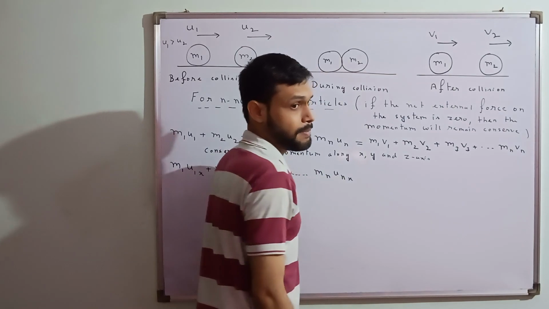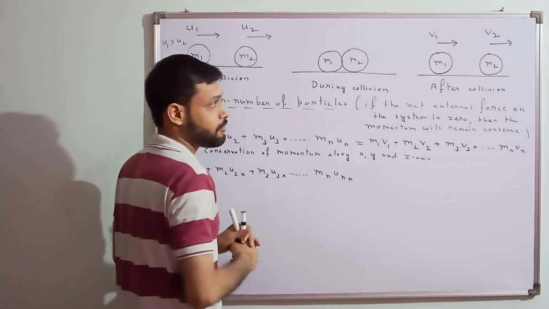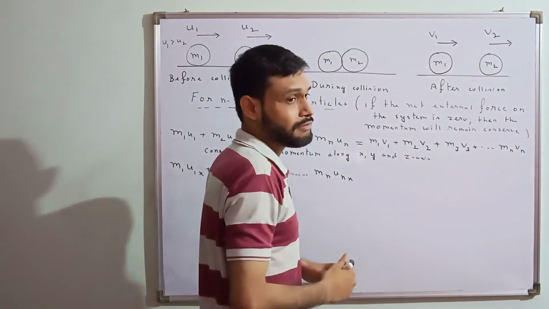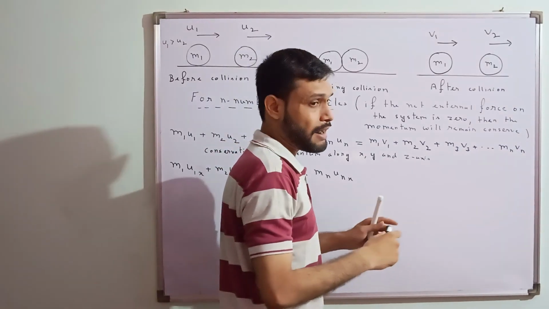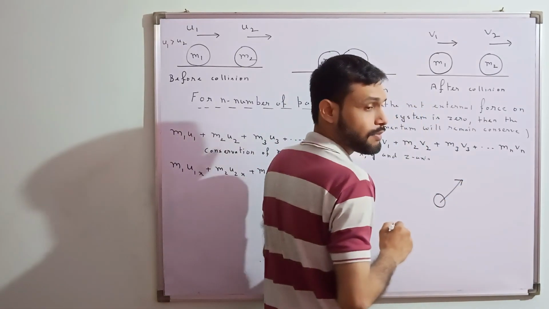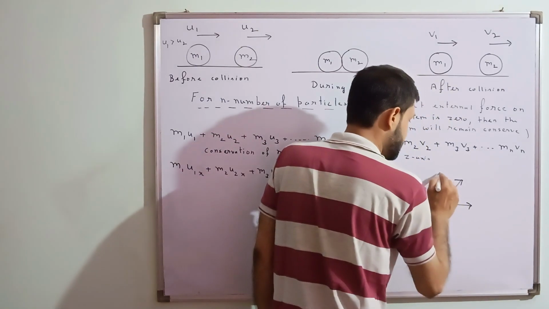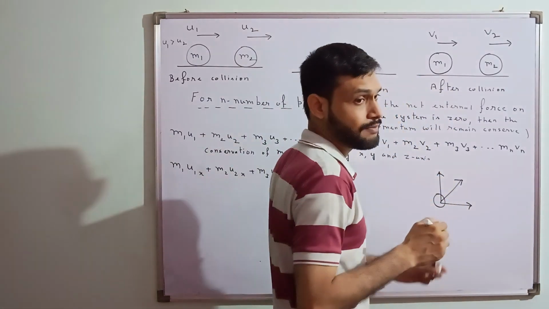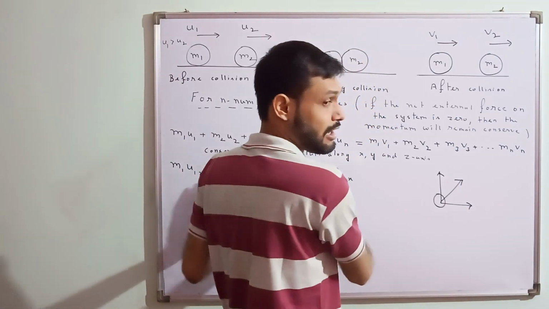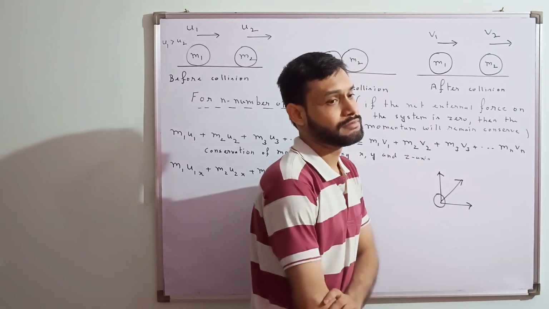Okay, likewise. And if we have the same thing in 3 dimensions, suppose one particle is moving along this direction, another like this, what will happen in that case? We will make 3 components: momentum along the x-axis, momentum along the y-axis and momentum along the z-axis. We will write the conservation of momentum along the x-axis, along the y-axis and along the z-axis separately, and then we will solve them separately. This is how it is.